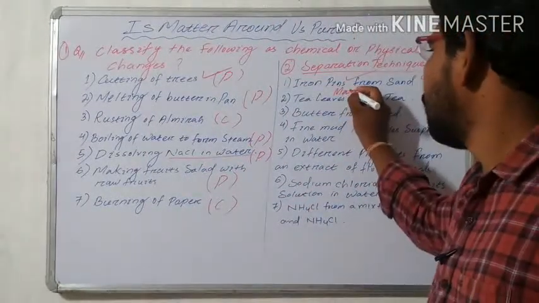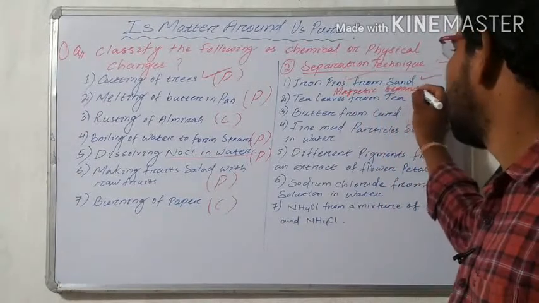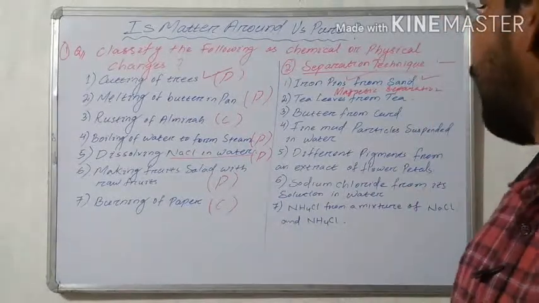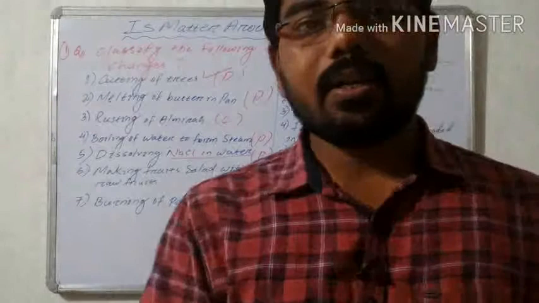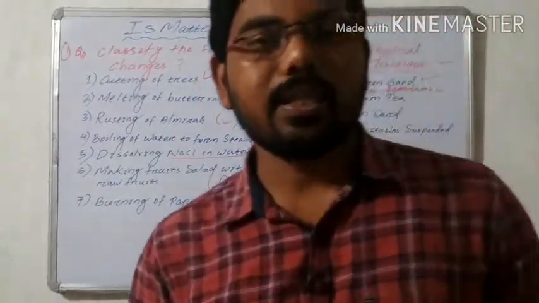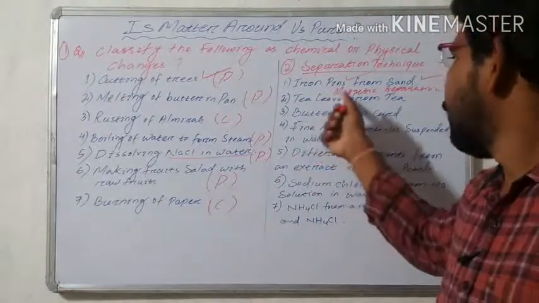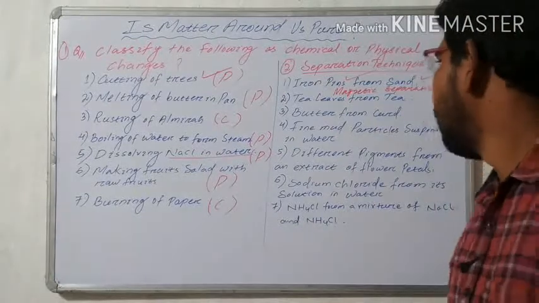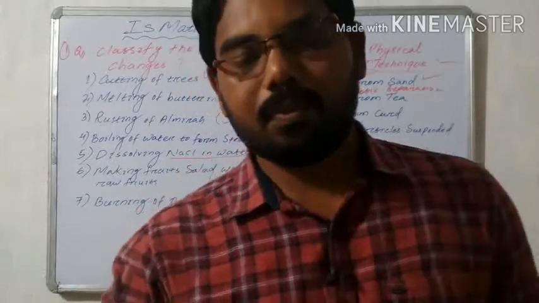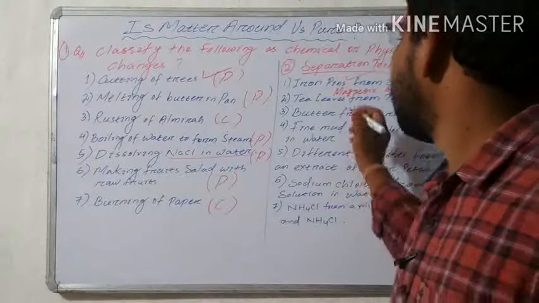Magnetic separation. In the magnetic separation process, we separate the iron pin from the sand. When we bring a magnet near, the iron pin is attracted towards the magnet, and the sand is left separated. Next, tea leaves from tea. When we prepare tea, we have to separate or filter the tea leaves, and this process is known as filtration.